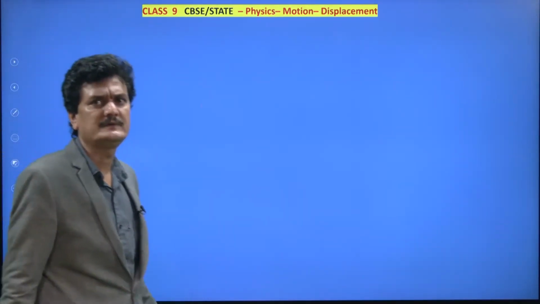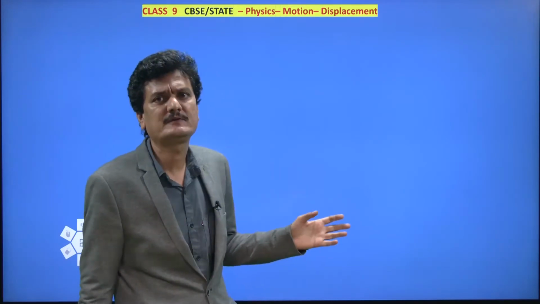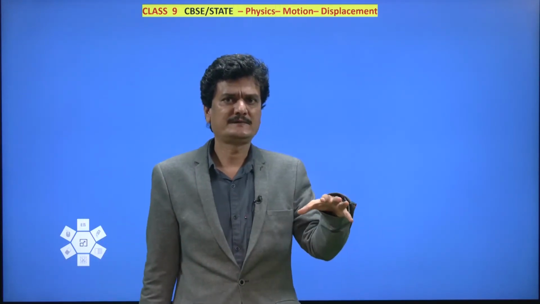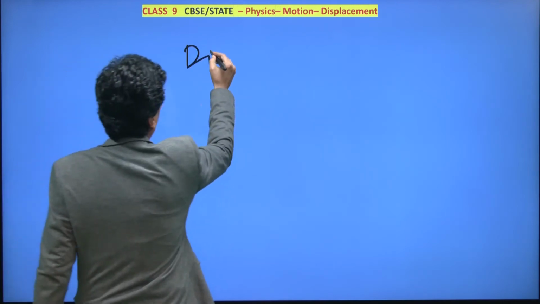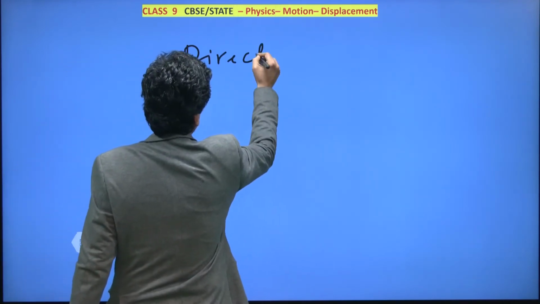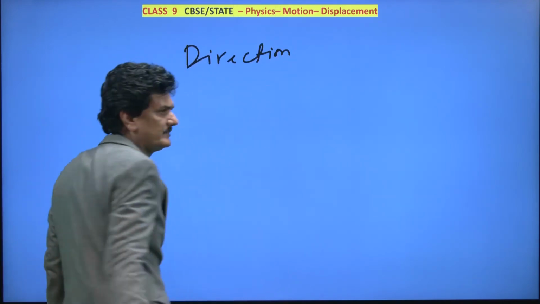Can you recall a few of the things we discussed? These are the highlights, the distinguishing characteristics of displacement: whenever we speak about displacement, direction has to be mentioned.